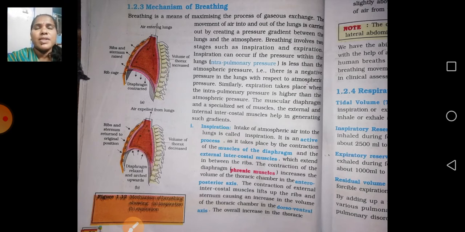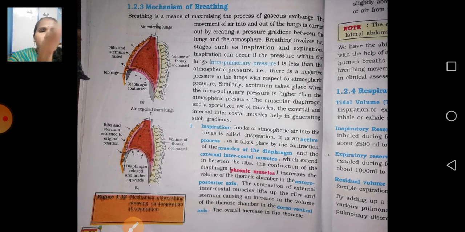Respiration is nothing but the exchange of gases between inspiration and expiration. Inspiration means the atmospheric air, like the oxygen in the environment, that air we are inhaling into the body. That is called inspiration. Expiration is nothing but the impure carbon dioxide that we exhale to the outside. That is called the exchange of gases between inspiration of oxygen and expiration of carbon dioxide. This process is known as the mechanism of breathing.